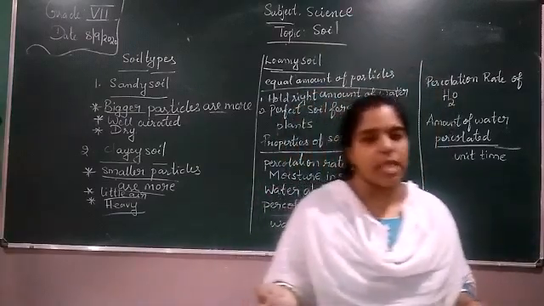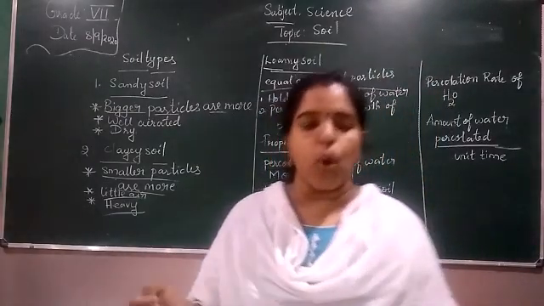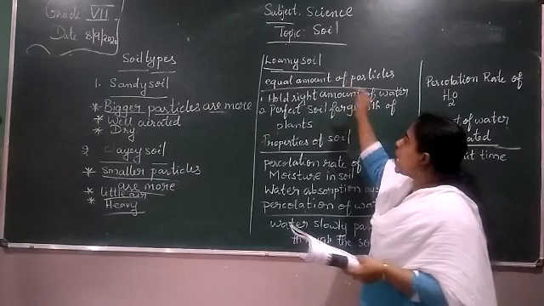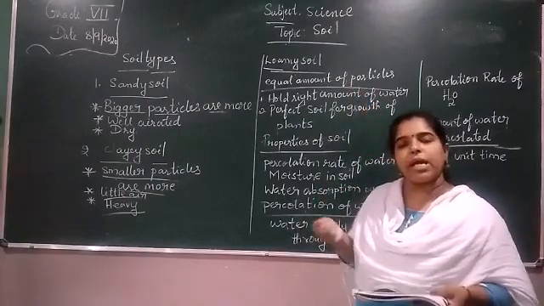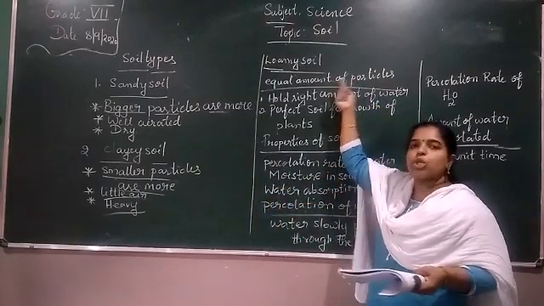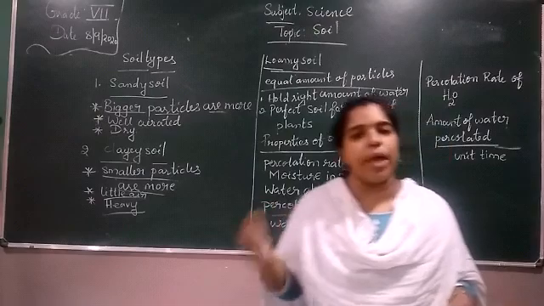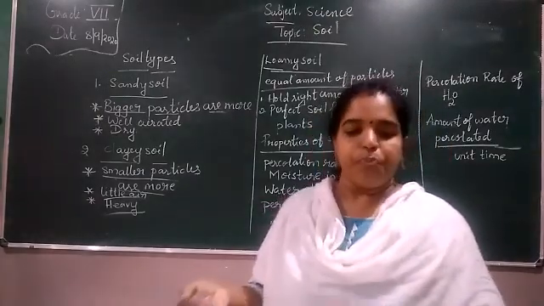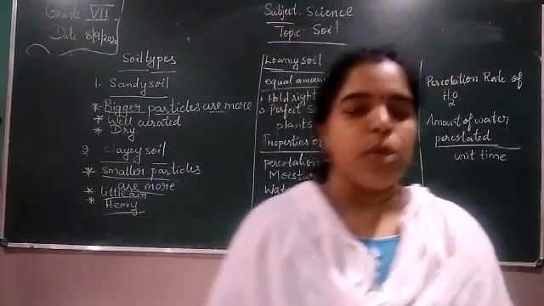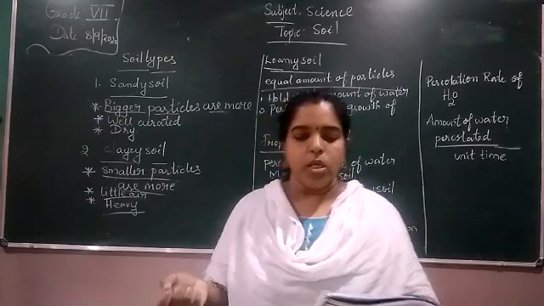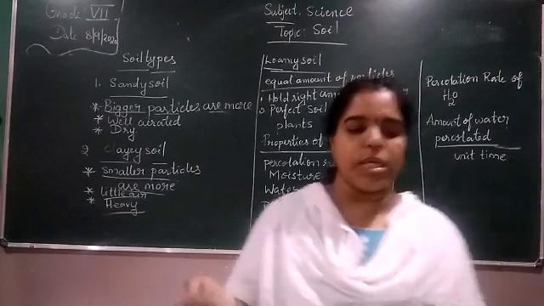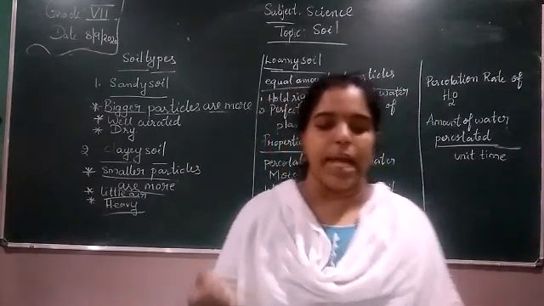Next, the best topsoil for growing plants is loamy, which is moderate. Loamy soil has an equal amount of particles: the bigger particles and smaller particles are in equal amounts. Because of that, loamy soil is very good for plantation. Loamy soil is a mixture of sand and clay, and another type of soil particle known as silt. Silt occurs as a deposit in river beds. The size of the silt particles is between those of sand and clay.